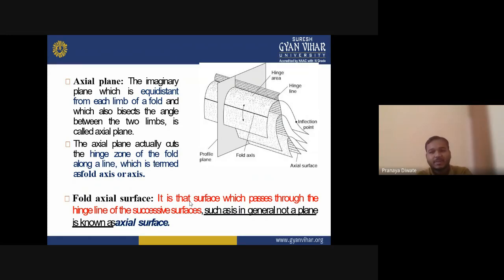What is the axial plane? Axial plane is nothing but an imaginary line. It's not that you are going into the field and find axial planes.